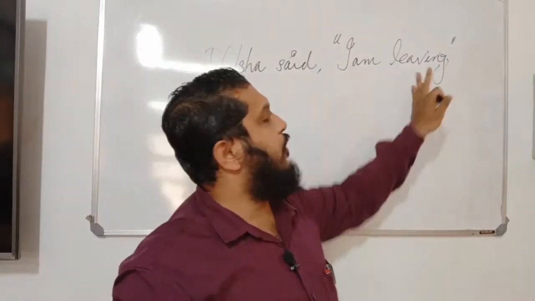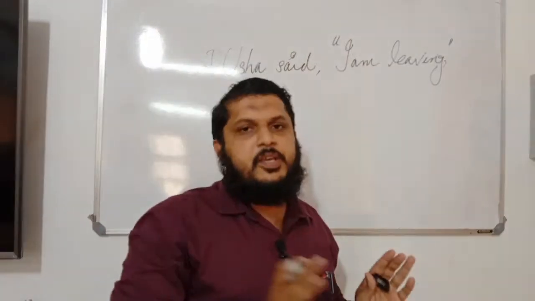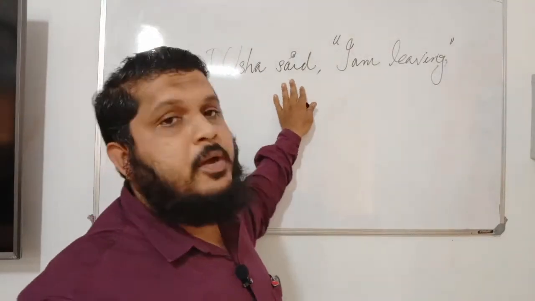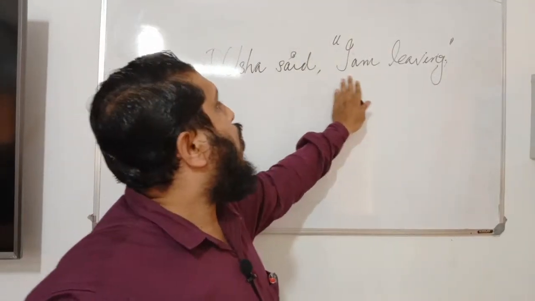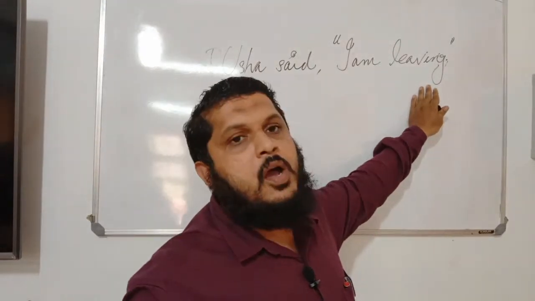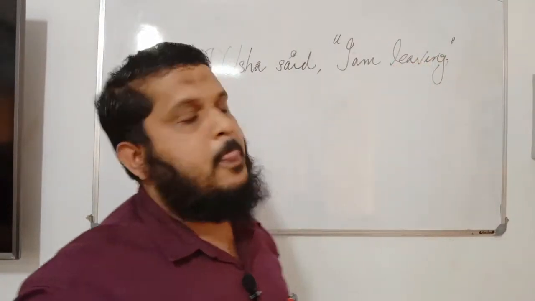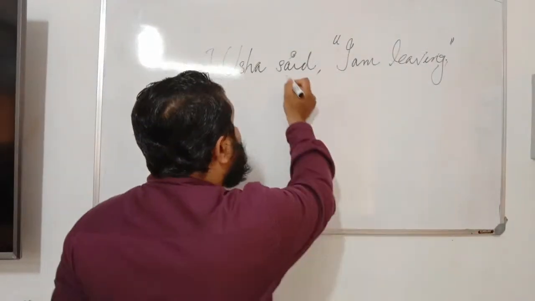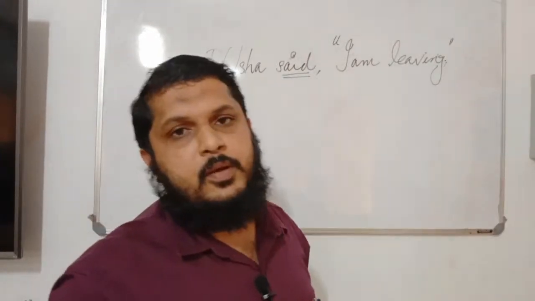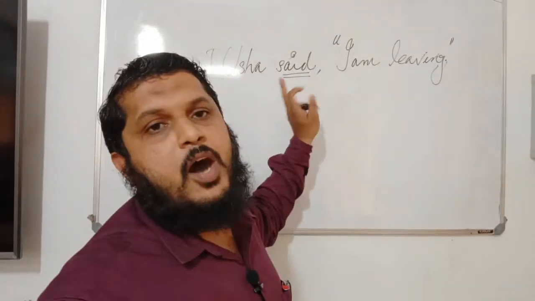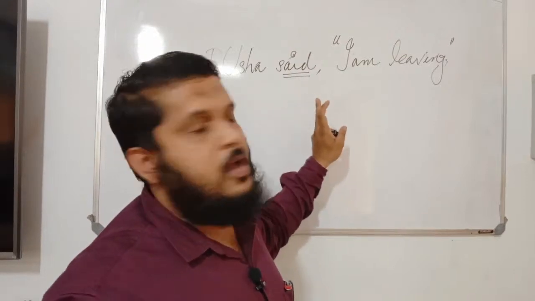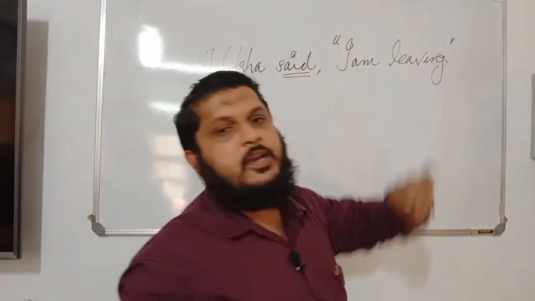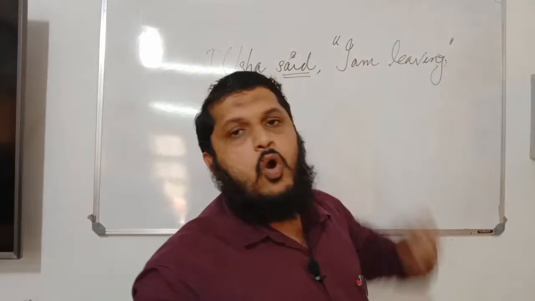Now, as per the rule number one, when the reporting verb is in the past tense, all the present tense forms will change to their corresponding past form. What do you mean by a reporting verb? This is something that you need to learn. This is what you call the reporting verb. Said. This is the past form of the verb say. Usha said.